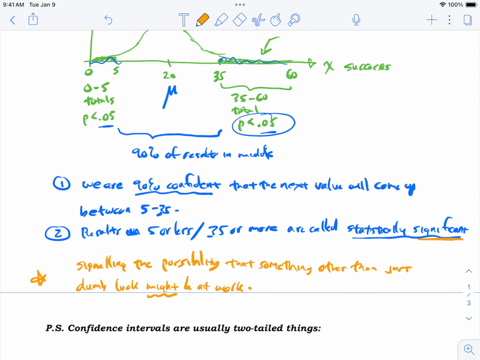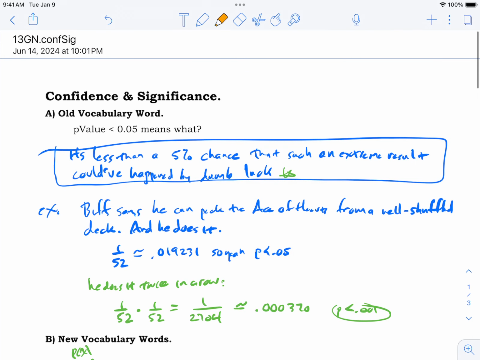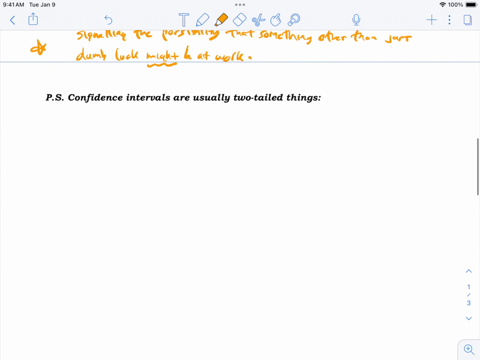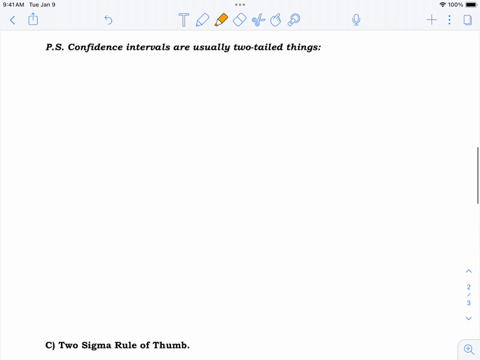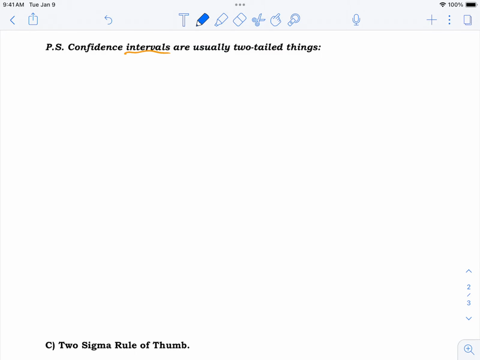And in the middle, we say we're confident we're going to get one of those results in the middle. So let me flip back up. Hence the name of our lesson, confidence and significance. So I've defined what they mean. Actually, I need to work a little bit more on these definitions, and then we'll get to some examples. When we talk about confidence intervals, and did you notice I just snuck a new word in, intervals? Confidence intervals just means the interval where you're confident, I guess.